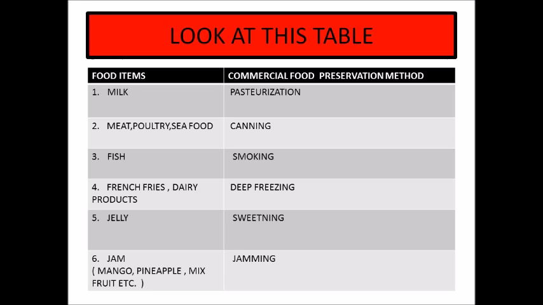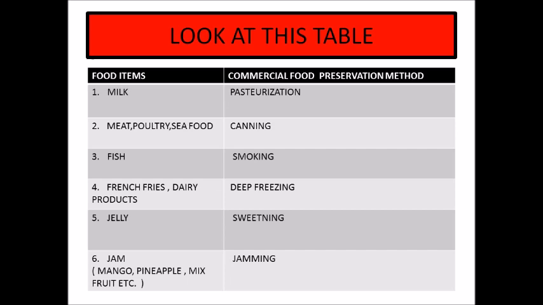Hence the jam remains available to us for the whole year and we can enjoy all our favorite food items. Hope you have understood the importance of commercial food preservation methods, and this information will be very useful to you.